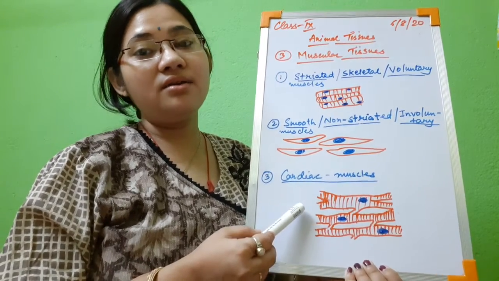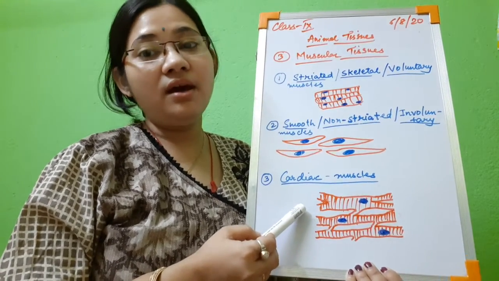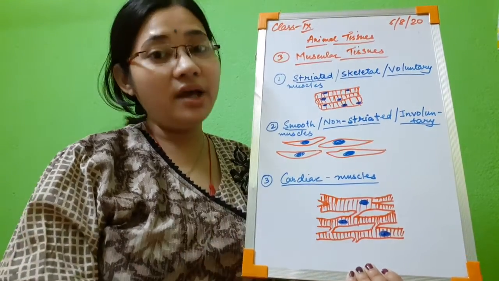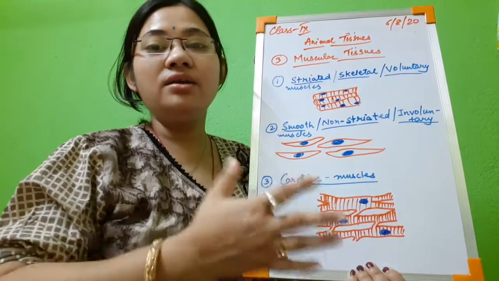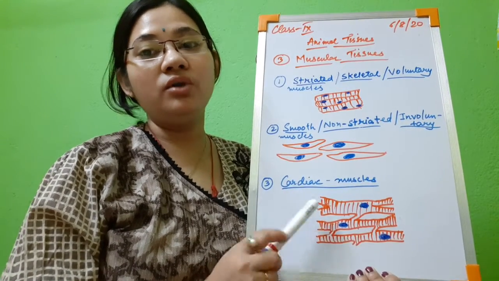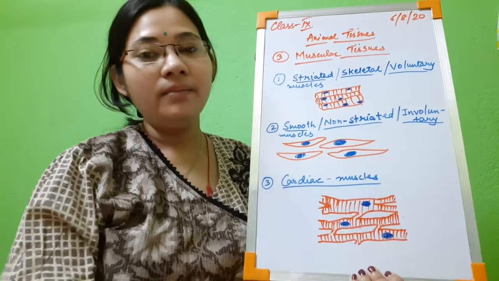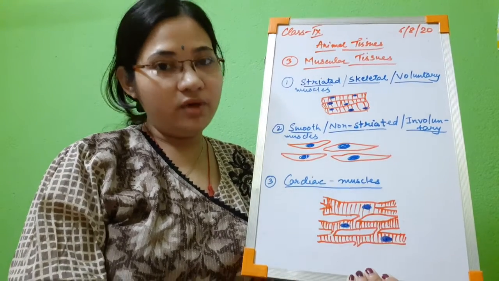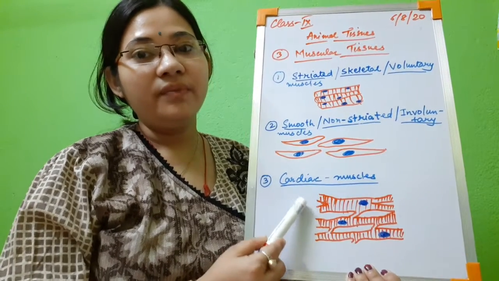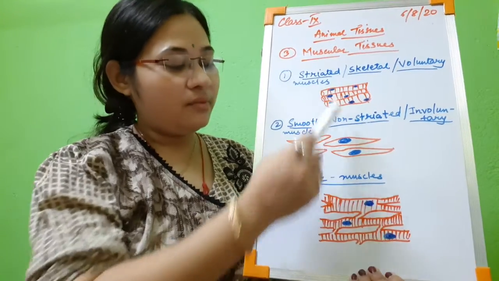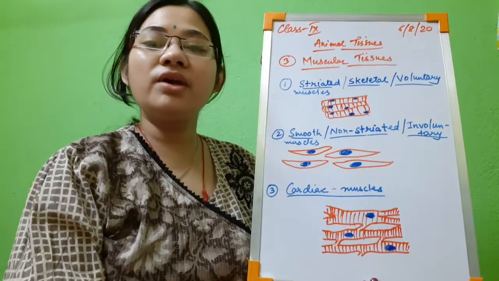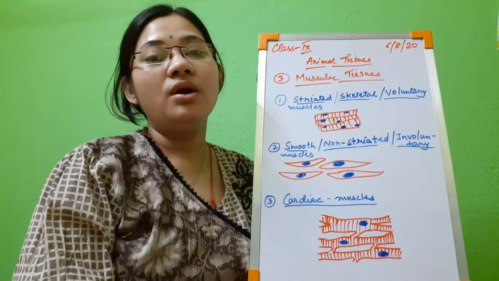Now a very important characteristic of these muscle cells is that they undergo continuous or rhythmic relaxation and contraction throughout life. That is why the heart can beat continuously throughout our lifetime, because these muscles have a lot of mitochondria in them. Although they are uninucleated, they have enough mitochondria by the help of which they show rhythmic contraction and relaxation throughout life. So they look like striated, but they are involuntary in nature. They are also uninucleated. So these are some of the characteristics of these three types of muscular tissues.